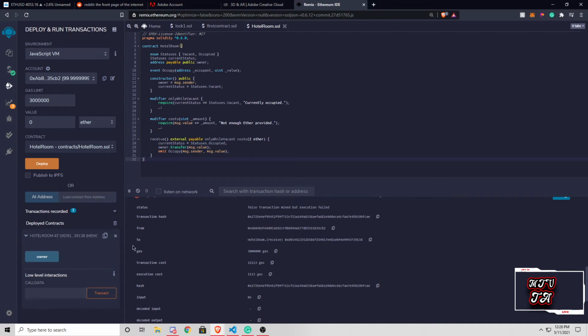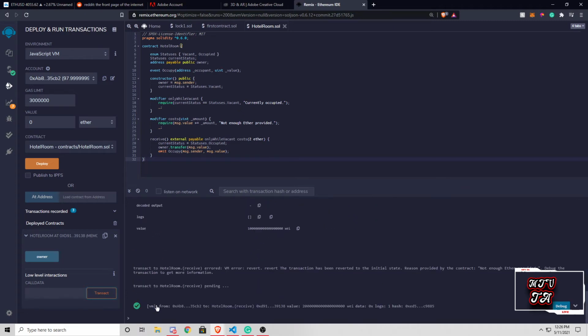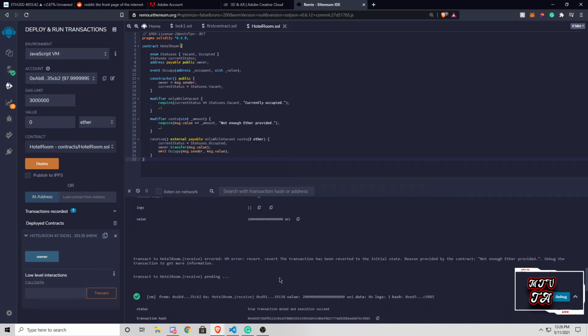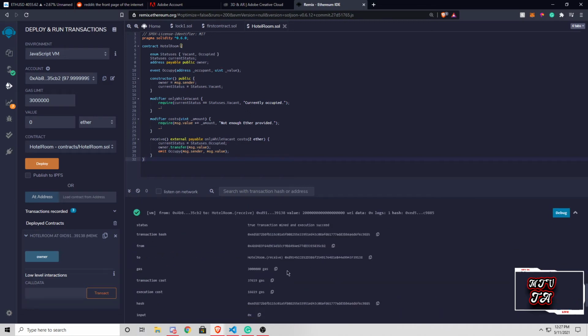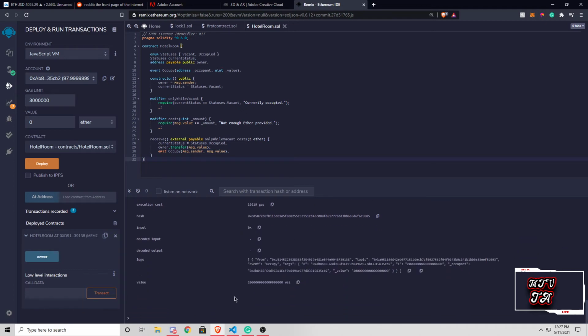We can also keep moving forward. We switched over our account already, and another thing we can do now is enter our 2 ether and transact with that. See how that goes. Cool, awesome. We got a green check mark, so it shows that our hotel room was securely booked for the 2 ether minimum, as that's what it costs to book a hotel room in this IDE scenario. So it's a completely nice environment for us to test this. Boom, that was awesome.